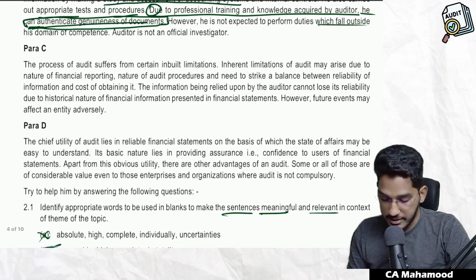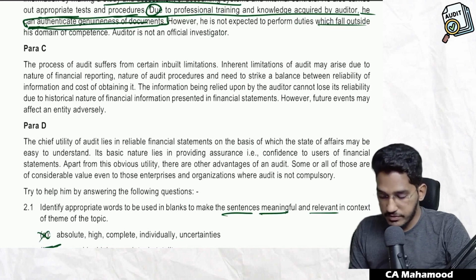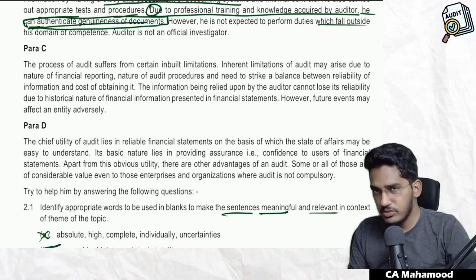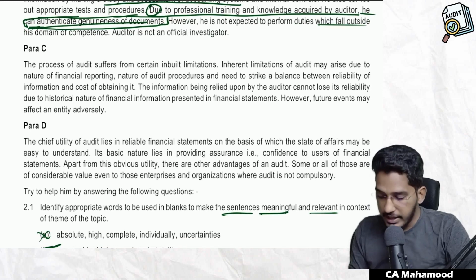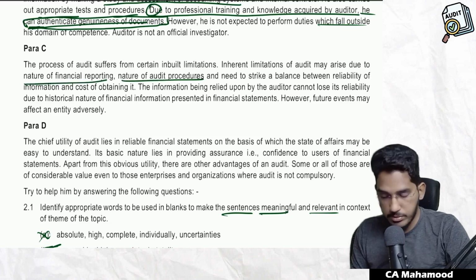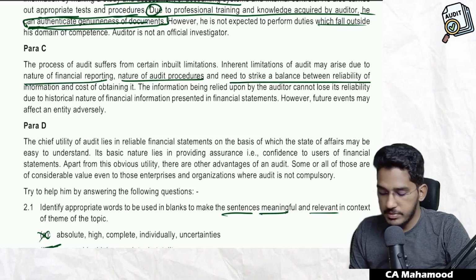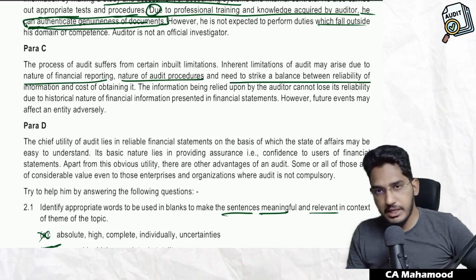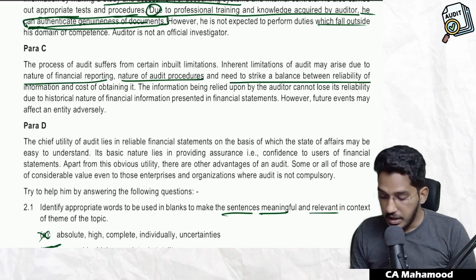Now let us come to para C. The process of audit suffers from certain inbuilt limitations, that is what we call it as inherent limitations. Inherent limitations of audit may arise due to nature of financial reporting, nature of audit procedure, and also need to strike a balance between reliability of information and cost of obtaining, nothing but time and cost comparison. The information being relied upon by the auditor cannot lose its reliability due to historical nature of financial information in the financial statements.